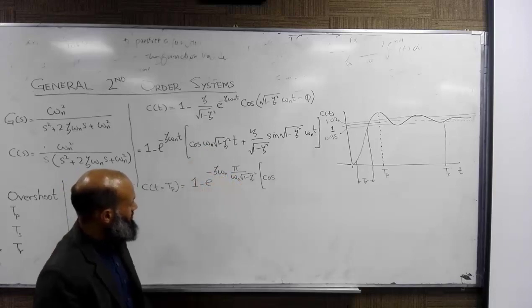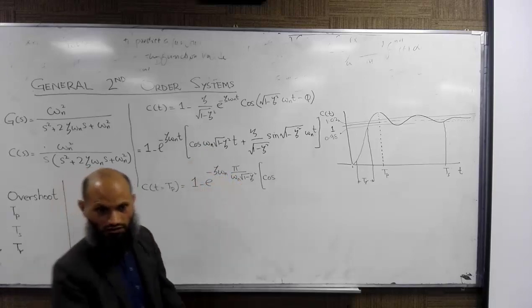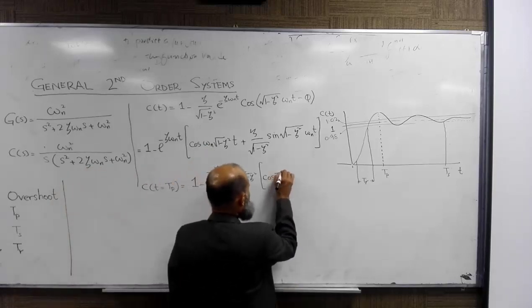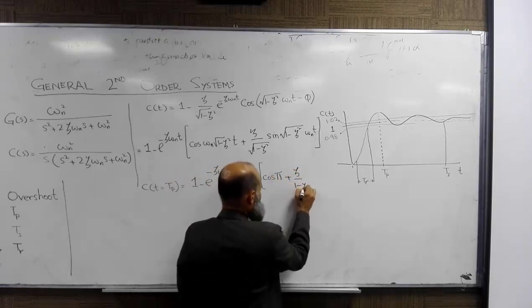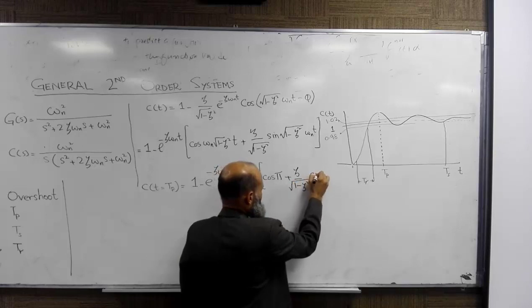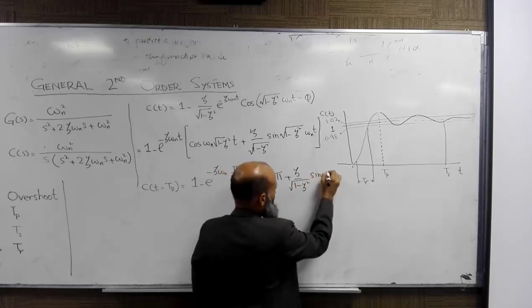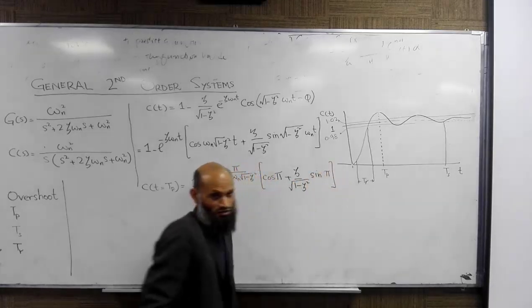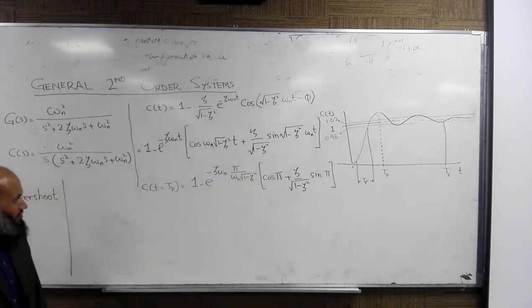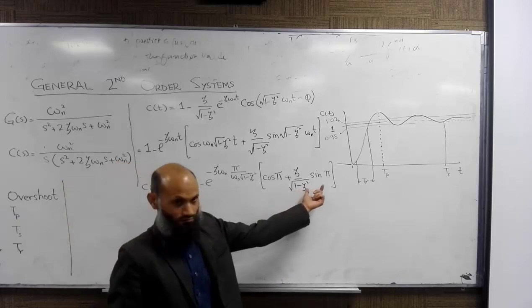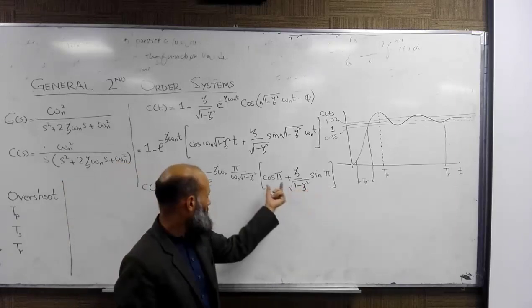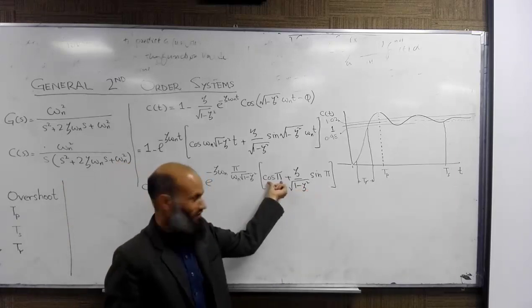This will be cancelled out, and what will that be? Pi. And here is also sine of pi. Is it clear? So what is sine of pi? Sine of pi is 0. Cosine of pi is minus 1.